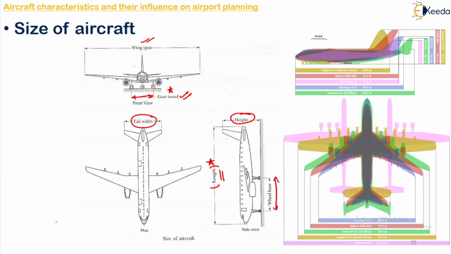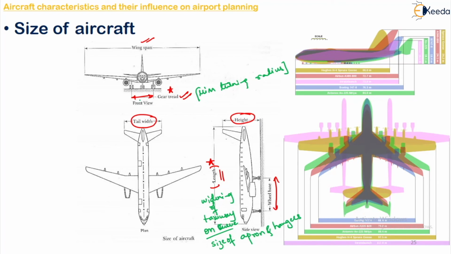So if you want to make a note of it, what will this help you decide? Widening of taxiway on curves as well as size of apron and hangars. This one is for minimum turning radius. This one is for the height of hangar mainly. Right. This one is for size of parking and apron.